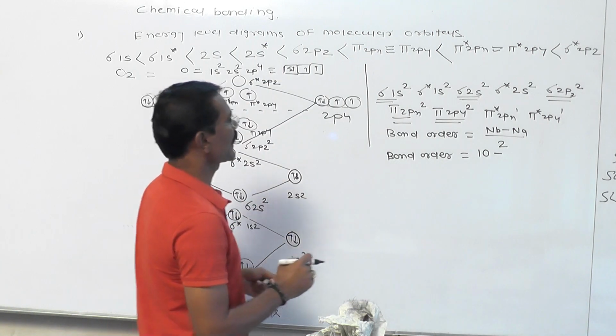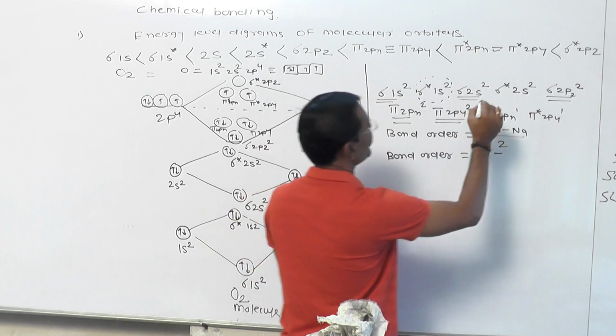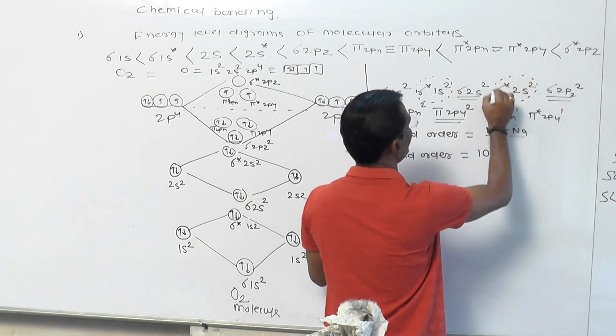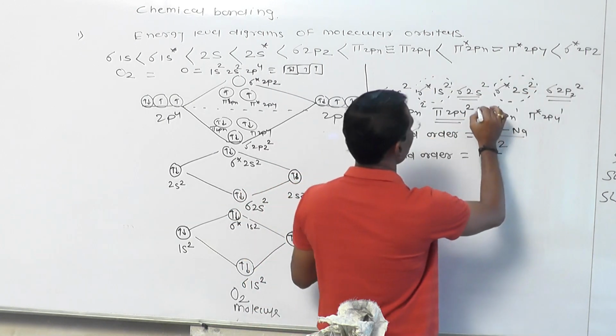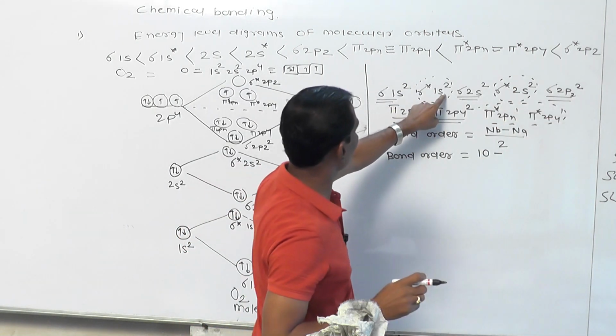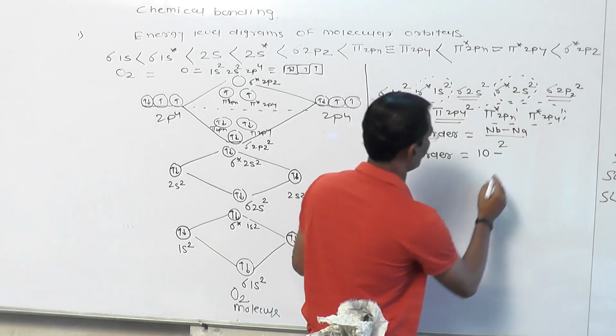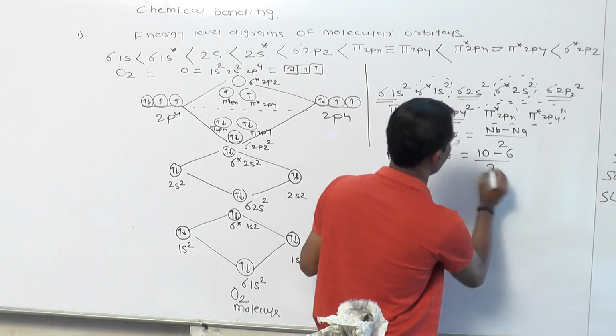Now count the number of electrons in the anti-bonding molecular orbital. This is the anti-bonding molecular orbital, of course. Then finally these two are the anti-bonding molecular orbital. Yes or no? Yes. So in anti-bonding 2 electrons plus 2 electrons plus 1 plus 1 is 2, it means total 6 electrons. 10 minus 6, finally divided by 2.